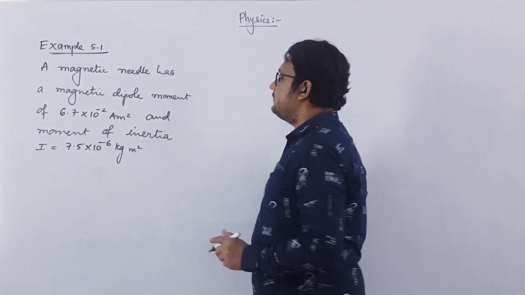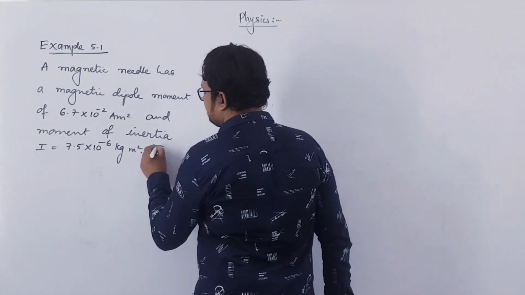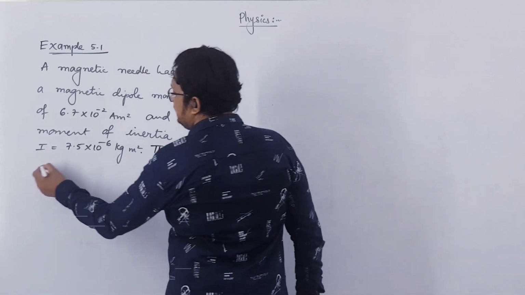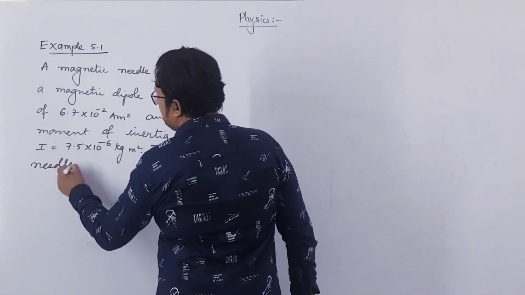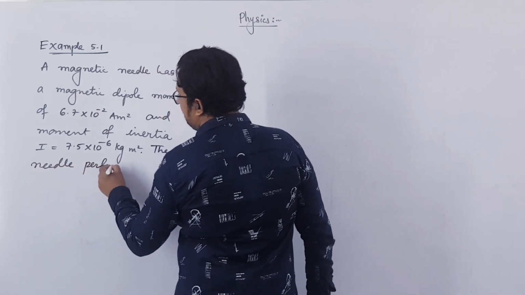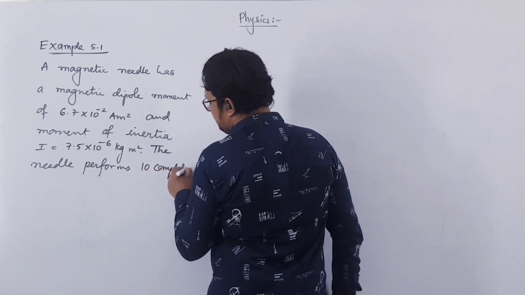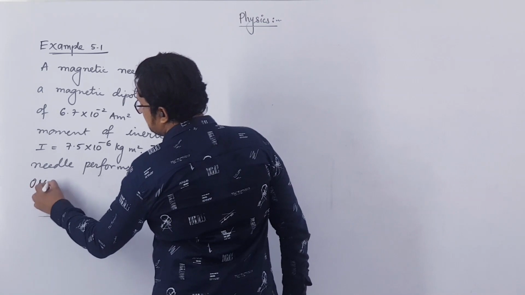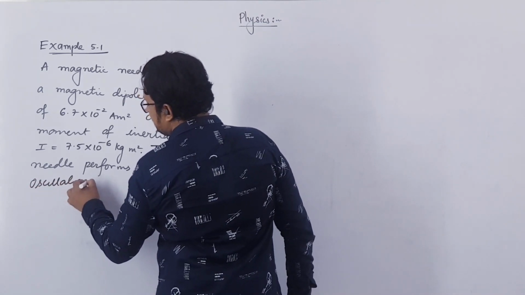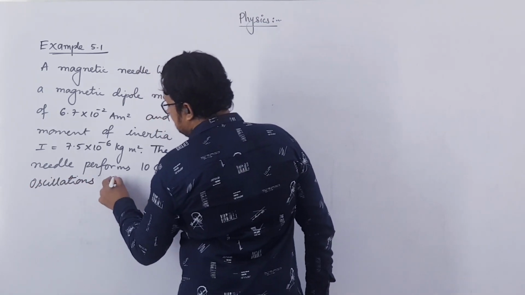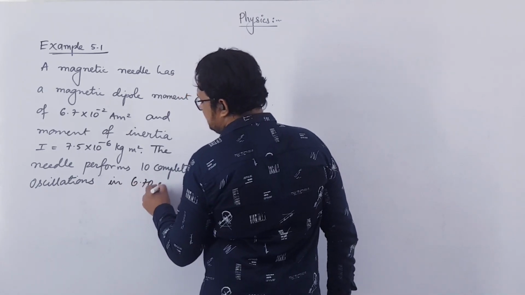Now this needle performs 10 complete oscillations in 6.70 seconds.